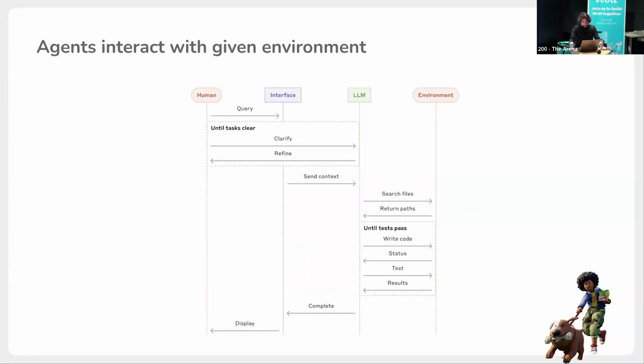Just to give you an example of what exactly I'm talking about, take a simple coding agent, something that we all can understand with AI coding. When we ask the AI agent something, we send the query, and then AI should understand what exactly we're asking. So it can ask questions. That's the first step, the reason. It can clarify questions until it's clear to AI what it needs to do. So it asks, you answer, and if it thinks that it's enough to do its task, then it should start exploring the environment, like searching files, reading files, and overall starting to write code.